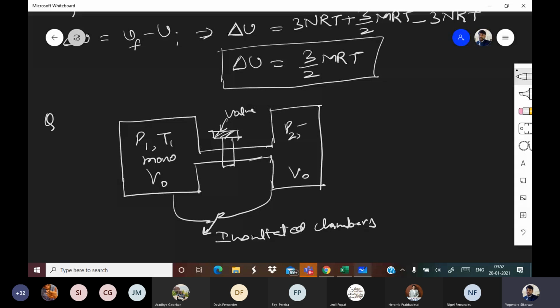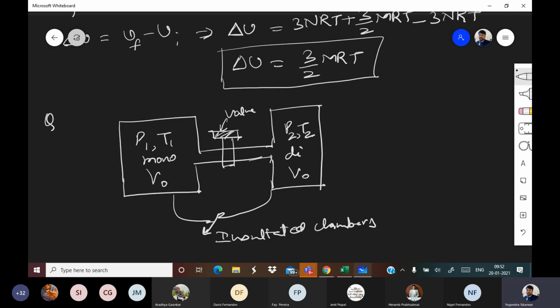Here it is P2, T2, diatomic. So basically we have a valve separating two chambers. In one chamber pressure is P1, temperature is T1, monoatomic gas is kept in volume V0.